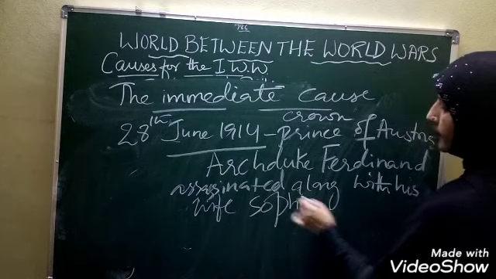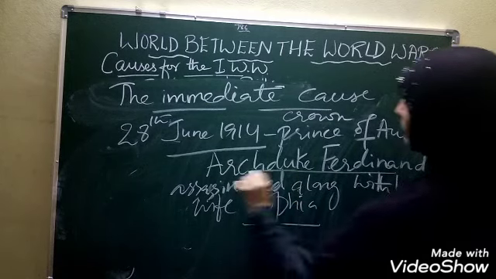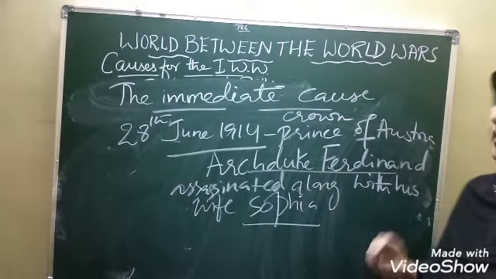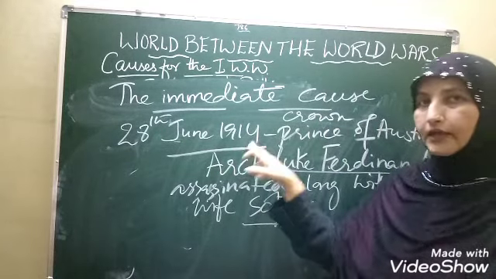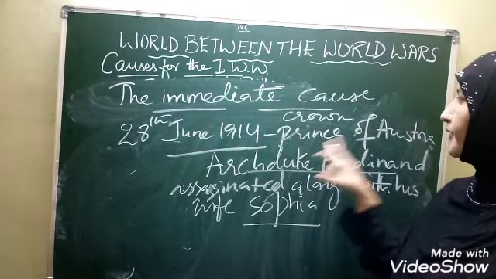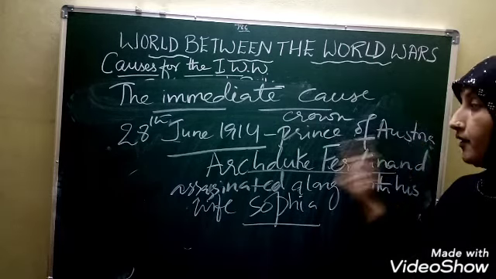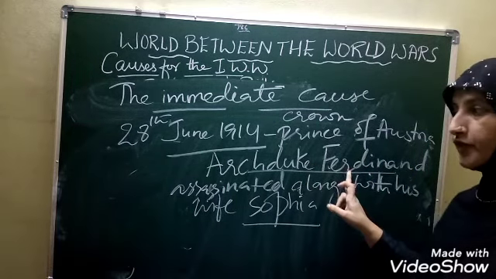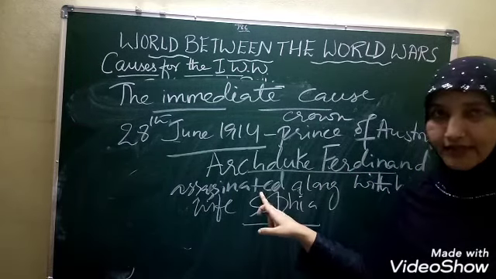Is it clear, children? On the 28th of June 1914, the Crown Prince of Austria, Archduke Ferdinand, was assassinated.